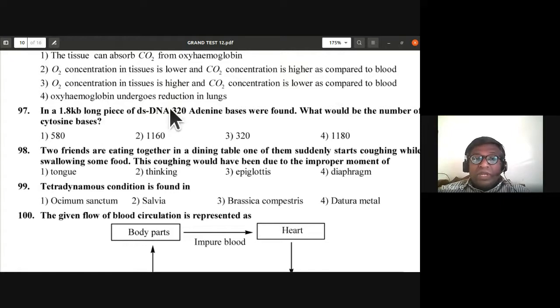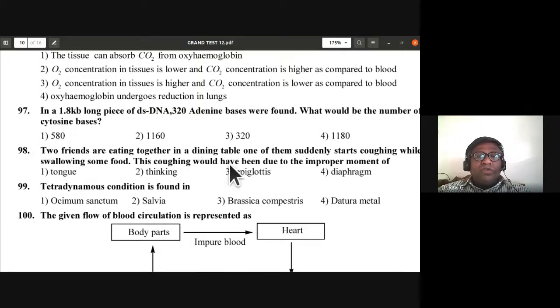But here they have asked only number of cytosine bases. It is not both cytosine and guanine. If they had asked both cytosine and guanine, the answer would be 1160. But cytosine and guanine are also equal. So you have to divide 1160 by 2. So you are going to get the answer as 580. So cytosine bases would be 580. So this is a simple mathematical problem. If you have understood Erwin Chargaff's base equivalence rule, you can easily solve this question.